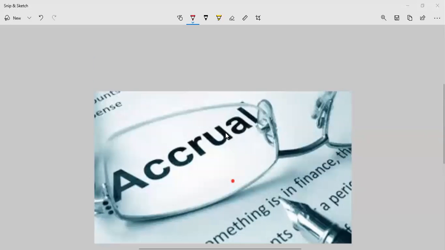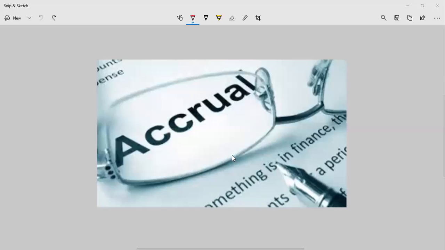So accruals basically are groups of accounts, either assets or liabilities, which have been called accruals since they are very closely related to our accrual basis of accounting concept. We said that income or revenue is recognized when earned, regardless of when collected. That is actually the concept of accrued income or revenue. It is an income that is already earned but not yet collected. Again, the recognition of income is not dependent upon the collection or receipt of money.